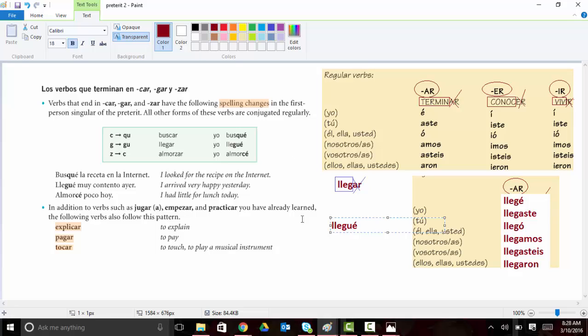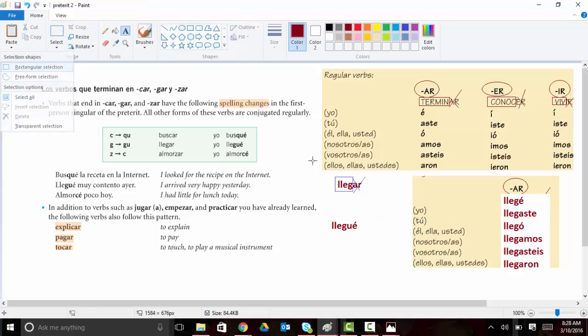So instead of writing llegé, you would have to add a U. And that conserves the sound. That's how I get llegué, llegaste, llegó, llegamos, llegasteis, llegaron. So anytime you have a verb that ends in GAR and you conjugate it into the preterite tense, you are going to want to put a U in the yo form to conserve that G sound. You don't need to do it for any of the other forms, just for the yo form.